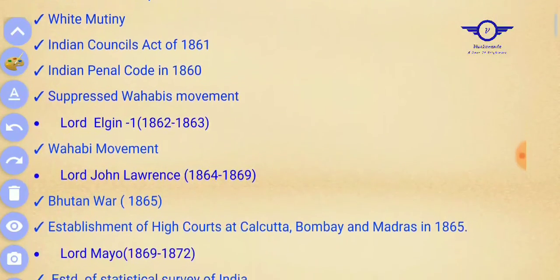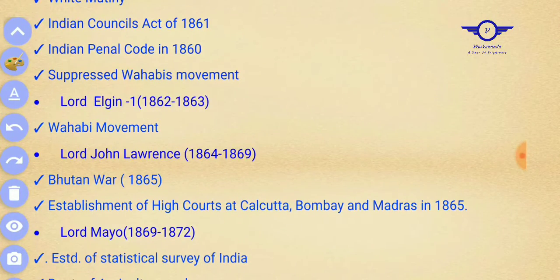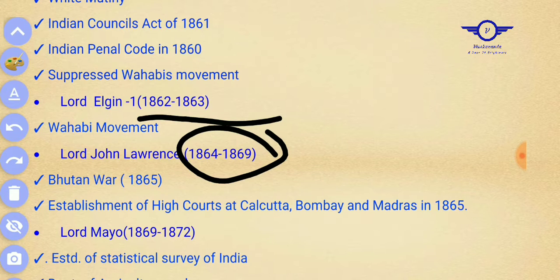The next one, this is Lord Elgin. One important event happened under his tenure, that is the Wahhabi movement. Nothing much happened under his tenure. His tenure was 1862 to 1863. Now Lord John Lawrence, tenure 1864 to 1869.